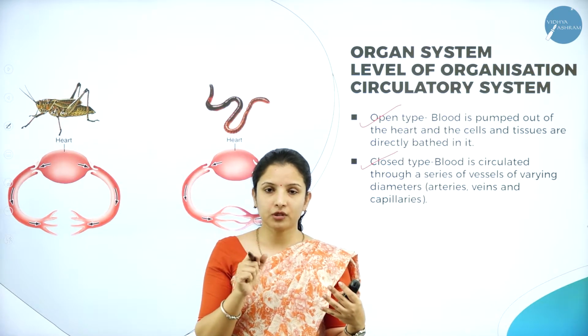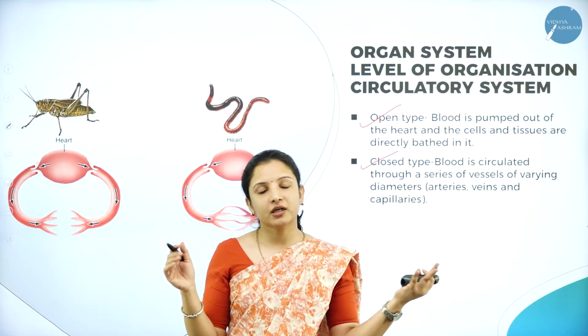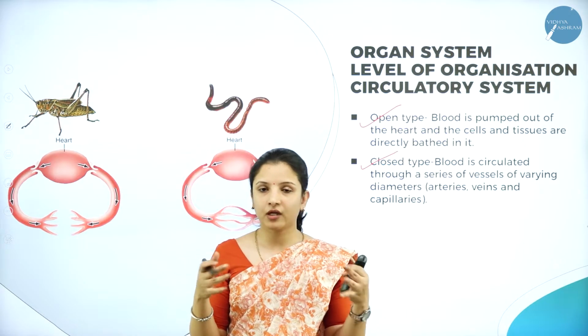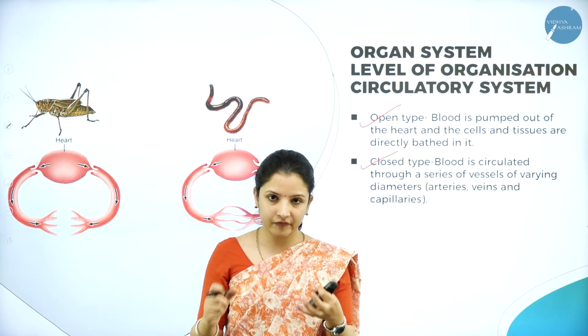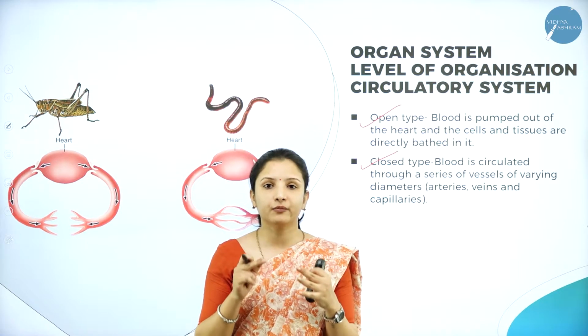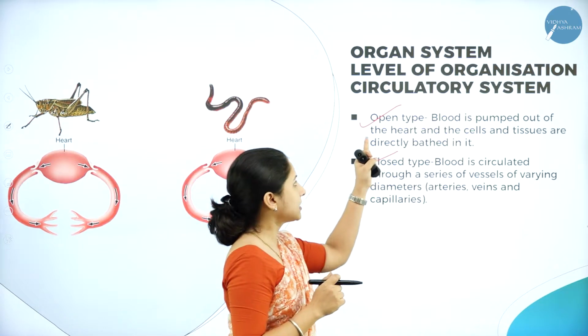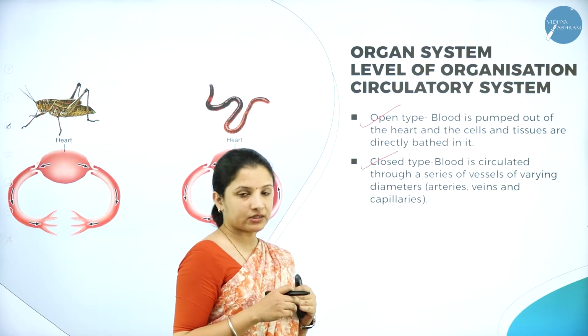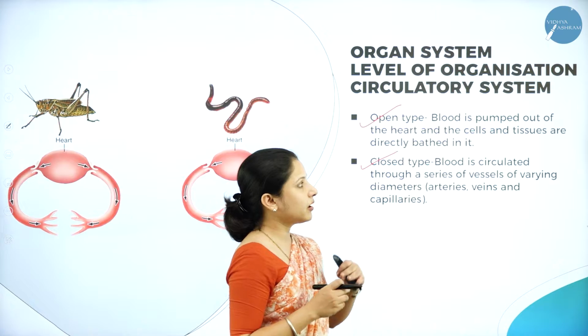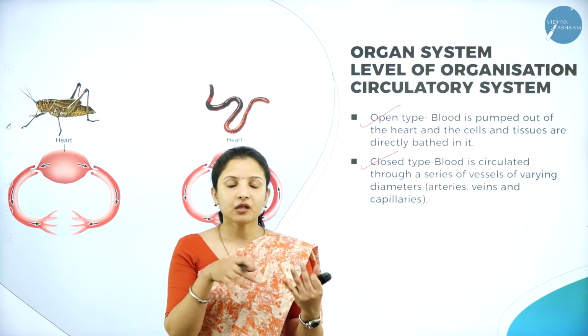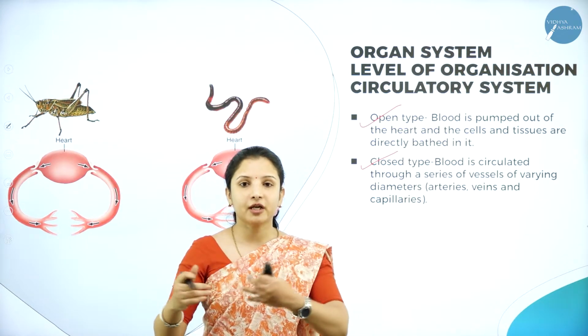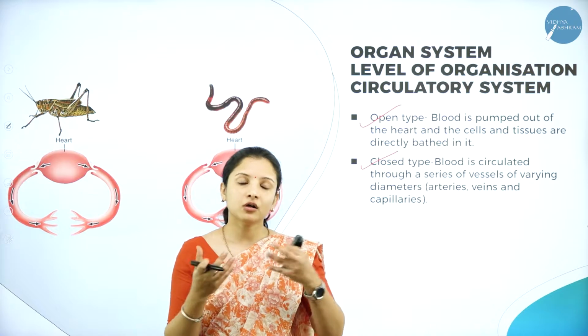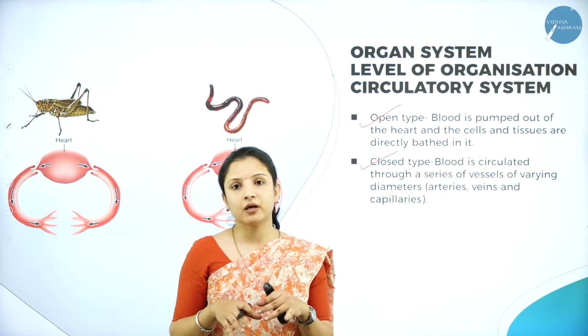But once it is pumped out of the heart, will the blood just flow haphazardly here and there? No, it will be carried by the veins, right? That is closed type of circulatory system. But in the open type of circulatory system, the blood is pumped out of the heart and there are no veins to carry the blood to different organs. All the organs will just bathe in the blood.